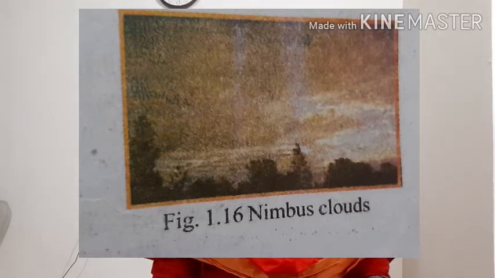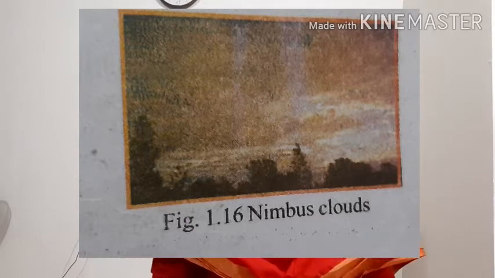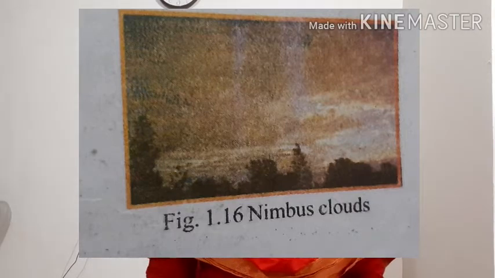These clouds appear dark as they do not allow sunlight to pass through due to the thick concentration of water droplets. These are the 4 types of clouds. Okay.